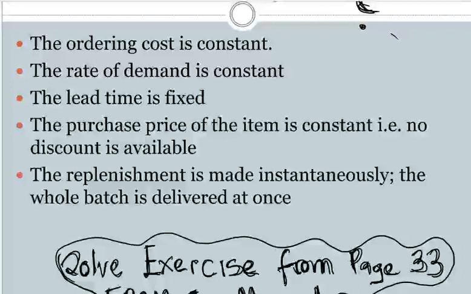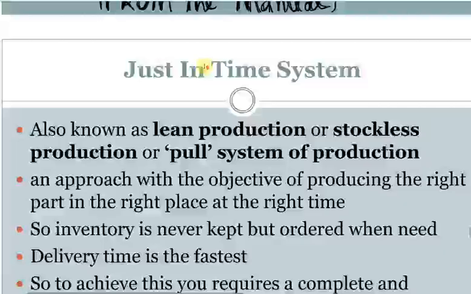It does not change. It's the same. The purchase price of the item is constant. No discount is available. So they're assuming there's no discount. The replenishment is made instantaneously. The whole batch is delivered at once. So we're saying if we're ordering 800, it will come at once. Not that they will deliver 400, then 400. No. Those are the assumptions that underlie EOQ. So we need to have this by heart. So let us go to the exercise that I was talking about.